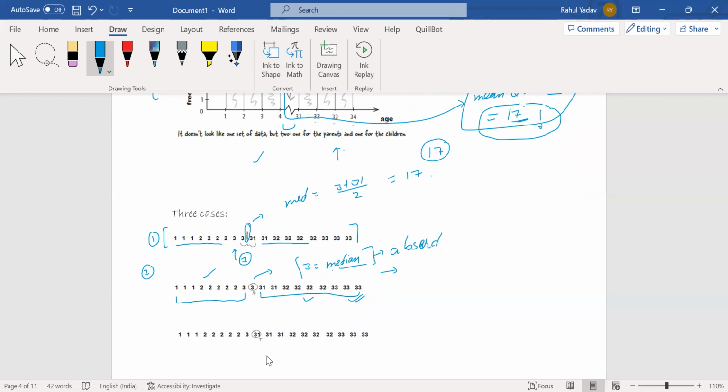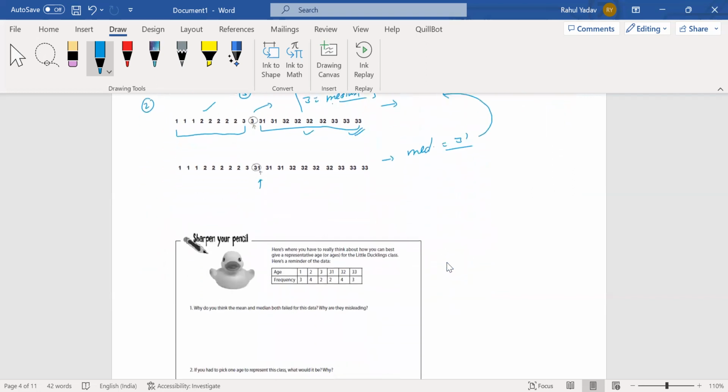In a similar way, if I make another entry for a parent, like 31, in that case the median will be 31. But again, this gives an absurd meaning, not a representative measure, as we have two different kinds of data in this particular data. We have two different clusters, one for the parents and one for the children. So that will come out to be an error, something absurd, a meaningless median, as the data points in the data are not completely defined by our central value, that is the median.